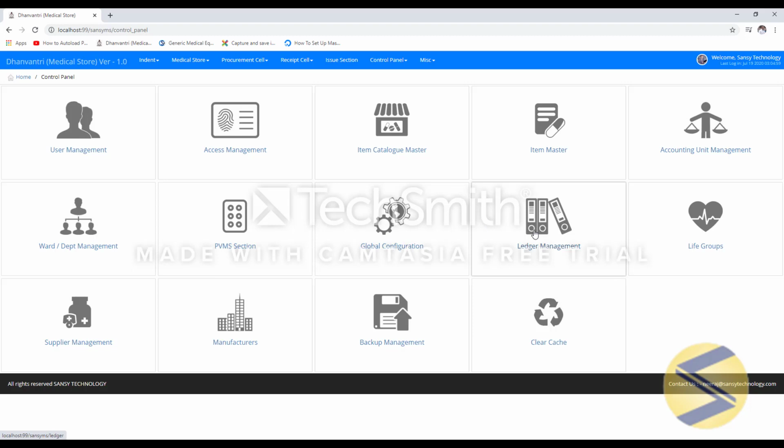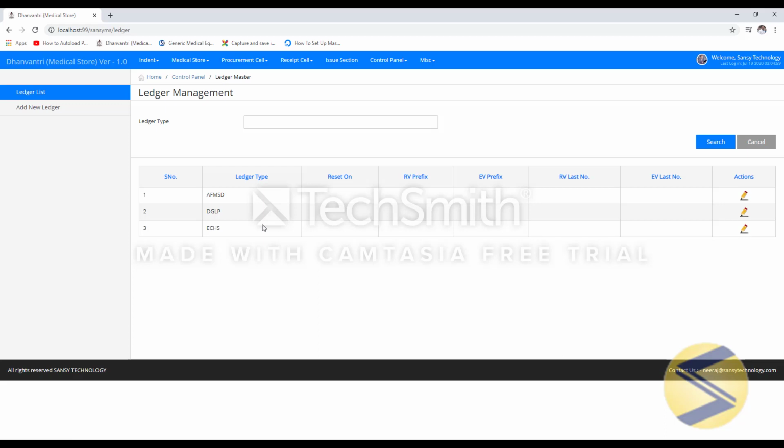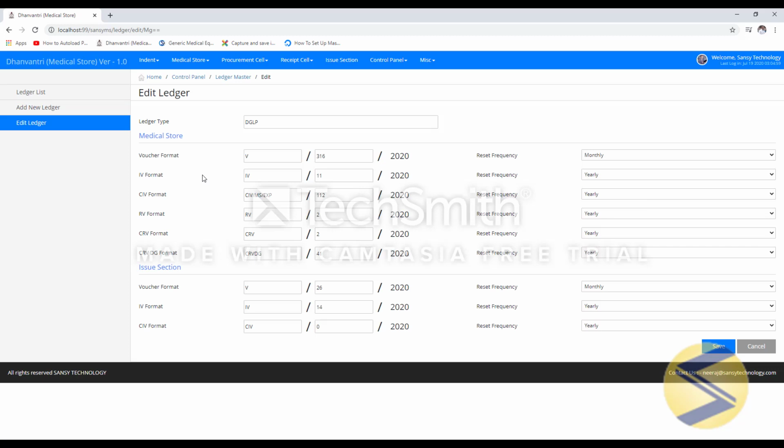Ledger management. Here you can see there are three ledgers, FMSD, DGLP and ECHS. So whenever you start this software, you need to update the control number of various transactions like IV, CIV, RV and CRV. So we'll take the example of DGLP ledger. Click on this pencil button. Here you can see there are so many control number parameters, voucher format, IV format, CIV format and so on.